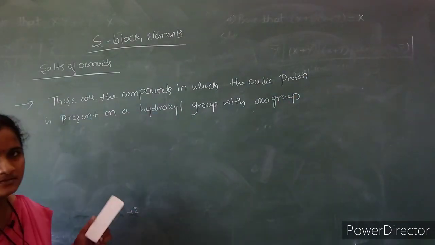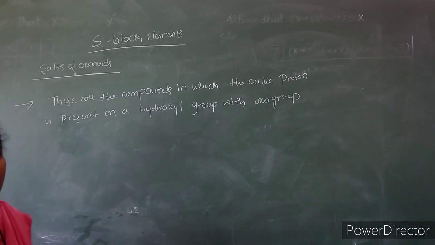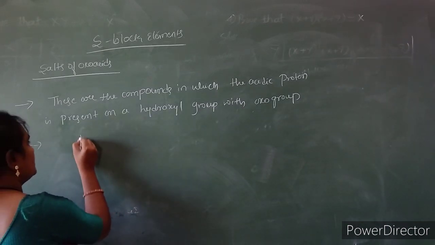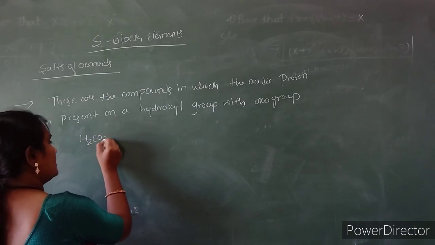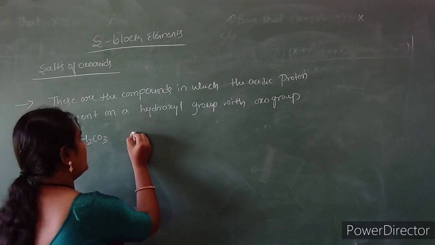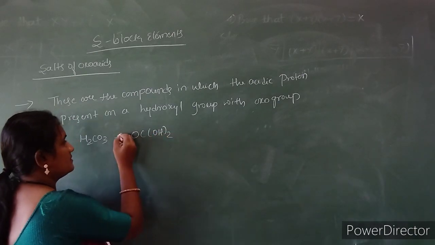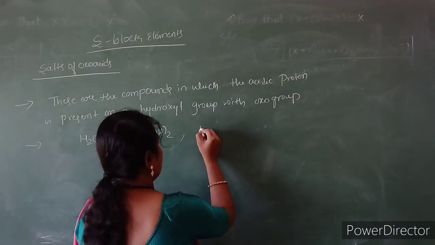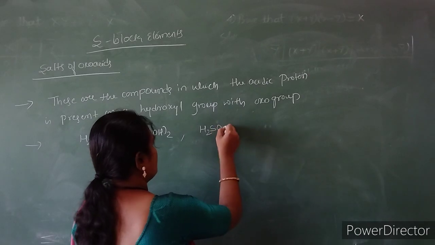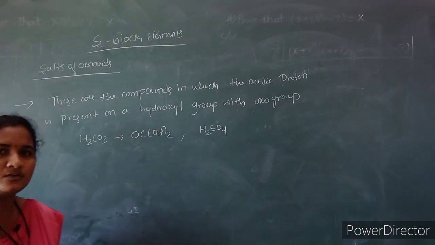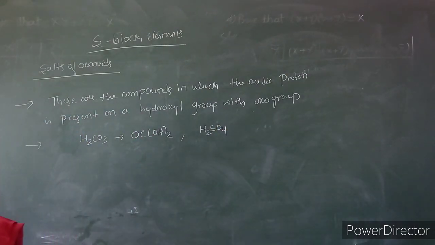When they dissolve, we get the salts of oxo acids. For example, hydrogen carbonates, which we can write as OC(OH) twice, and sulfuric acid, H2SO4. Here also the hydroxyl group contains both the acidic proton as well as the oxo group.